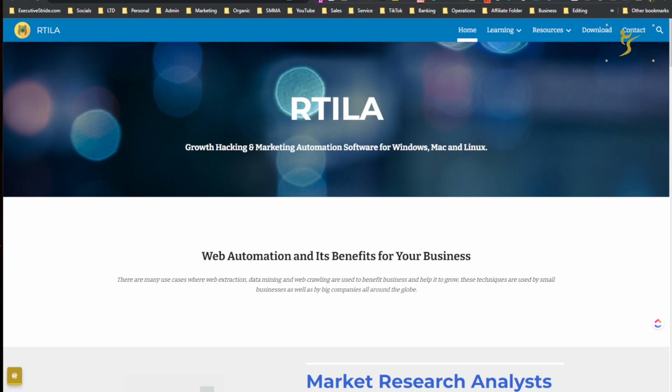Do you run a business that needs leads? Are you a growth marketer or growth hacker, marketing agency, coach, consultant, whatever the case may be? If you want to scrape leads or just scrape anything, any data on the internet, any data that you can scrape in a browser, then Artilla is one tool that you could use. And in today's video, I'm going to show you how to exactly do that, how to automate using web automation, and how it can actually benefit your business. So without further ado, let's dive right into it.